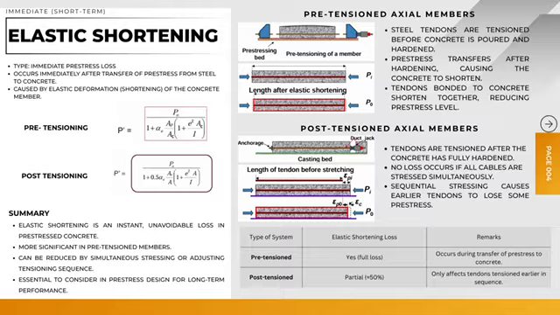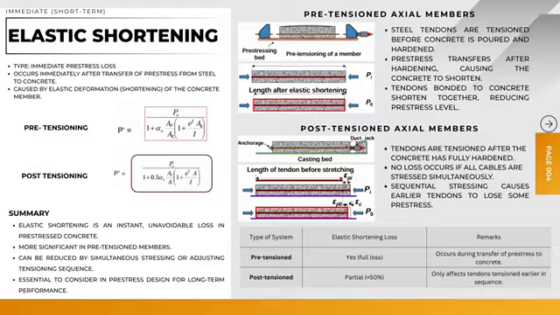In post-tensioning members, the tendons are tensioned after the concrete has already hardened. If all cables are stressed simultaneously, there is no loss due to elastic shortening. However, if they are stressed one after another, the tendons that were tensioned earlier will lose some of their pre-stress when the others are pulled. This results in partial loss, usually around 50% of the pre-tension case.